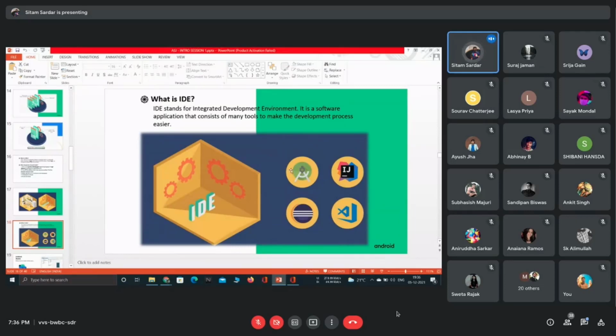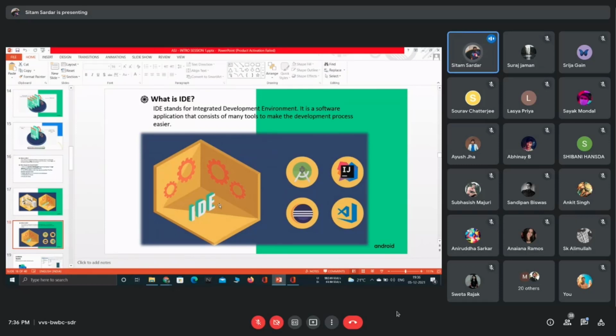Now one question comes to our mind, what is an IDE? I have also explained, but an IDE is basically an integrated development environment where we can develop apps or other things, where we can write code.